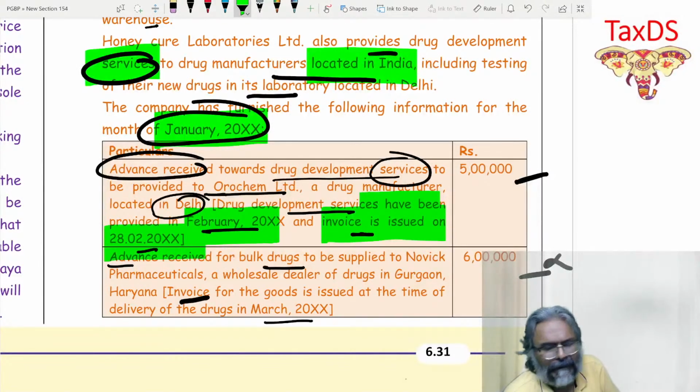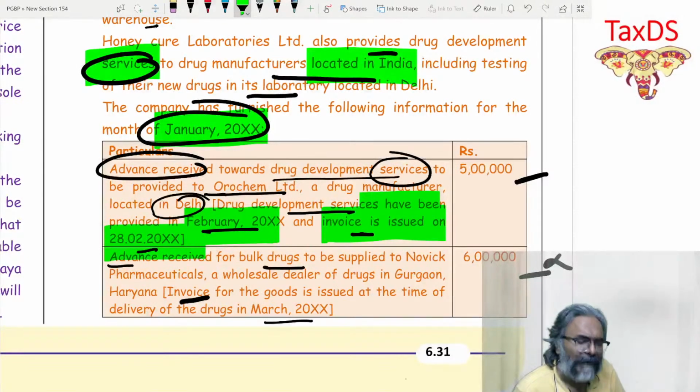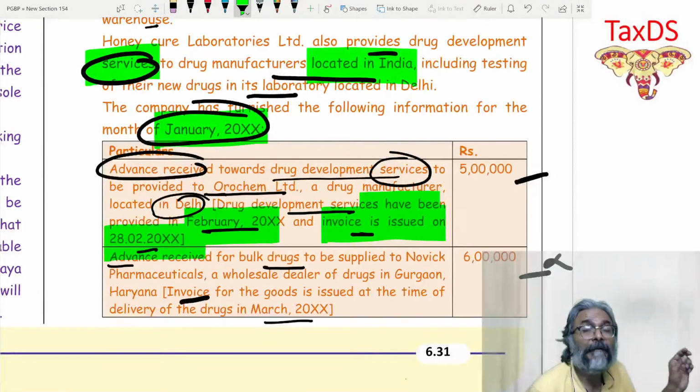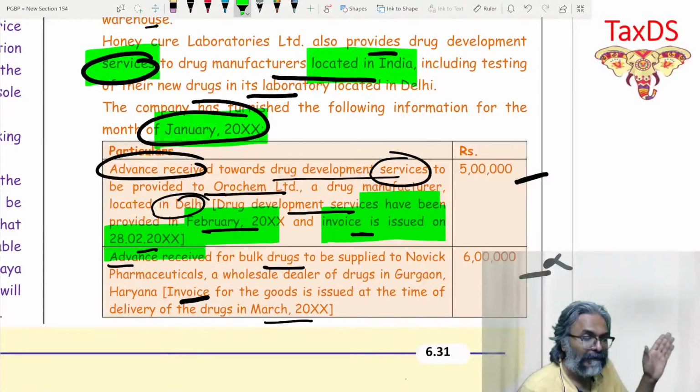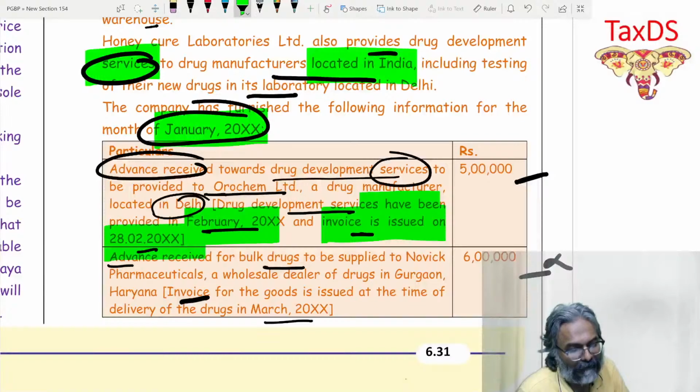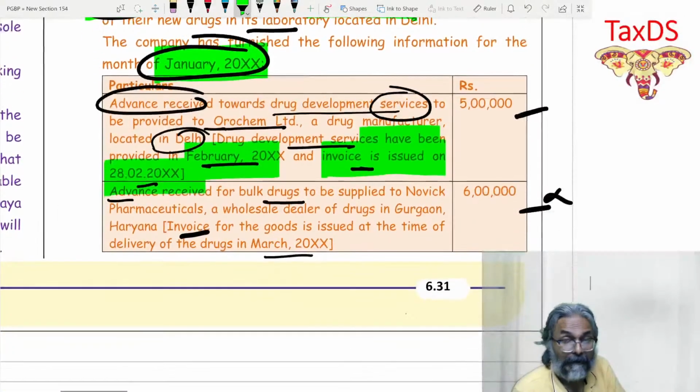And that is the reason why the month of January, when the advance money is received, would be the time of supply. Accordingly, this rupees 5 lakhs would be considered as a relevant item for the statement of the month of January. Let's take the next one.